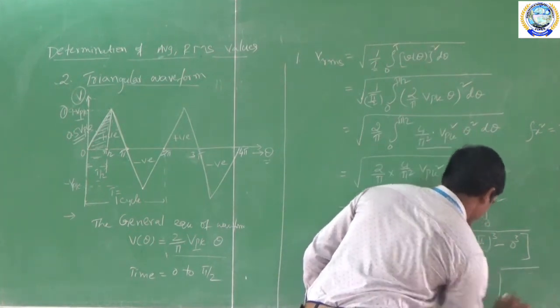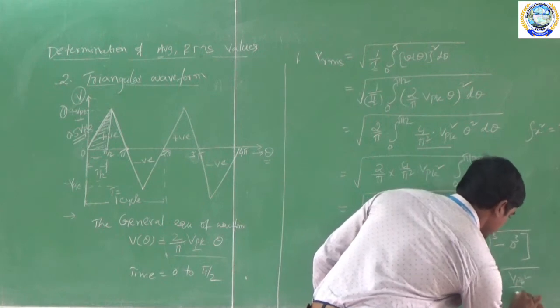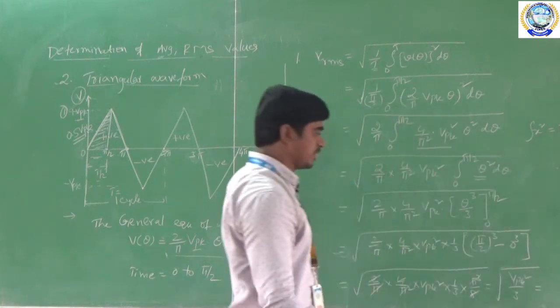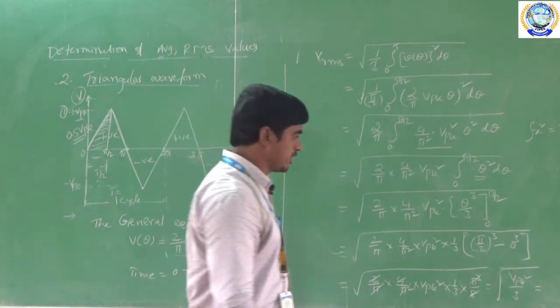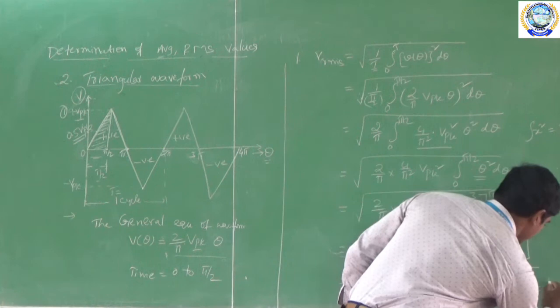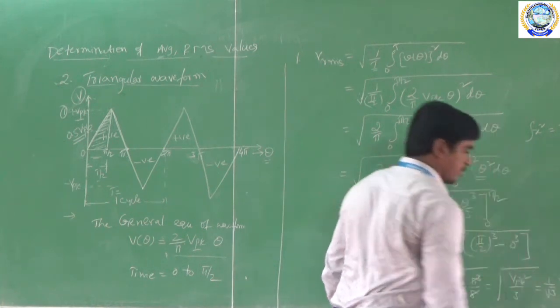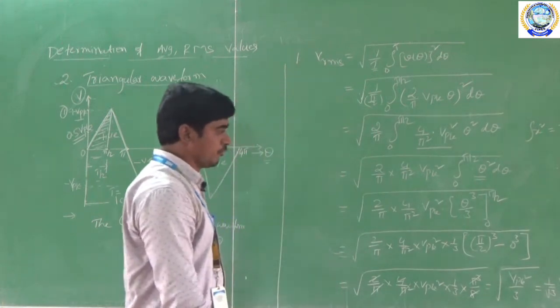Square root of Vpk square by 3. So what will become here? I am taking 3 outside of the root and Vpk outside of the root. So that will become 1 by root 3 into Vpk.